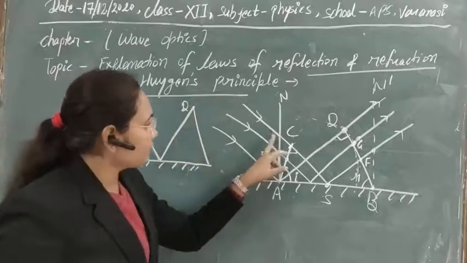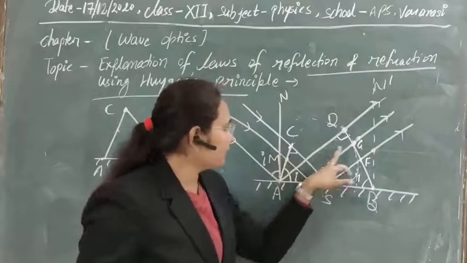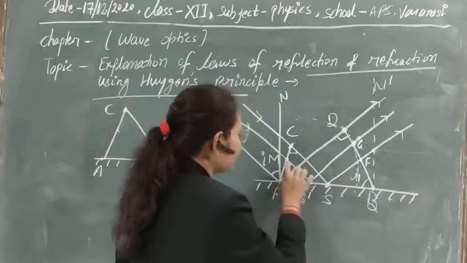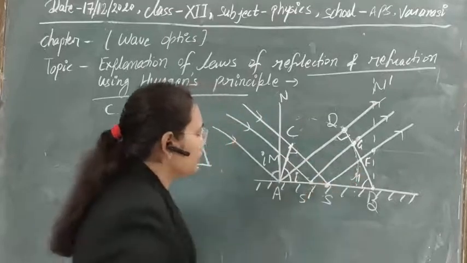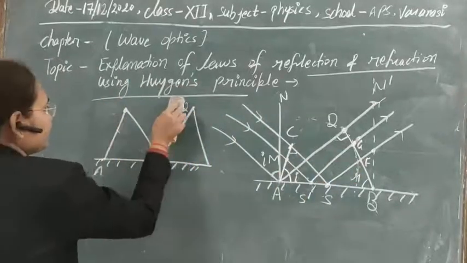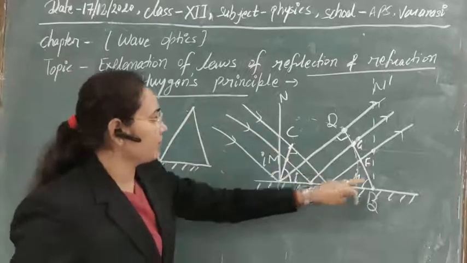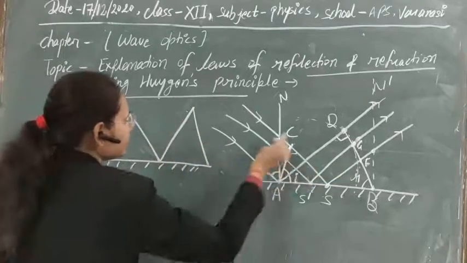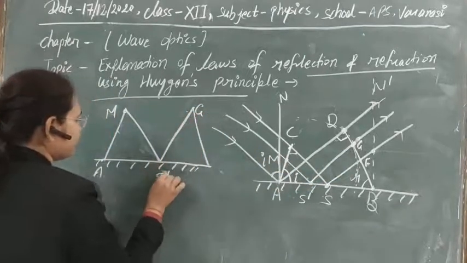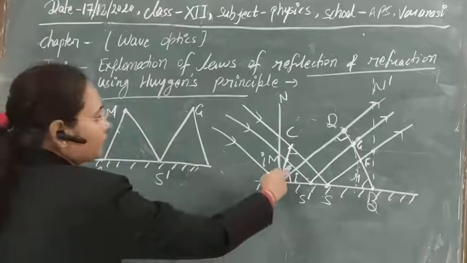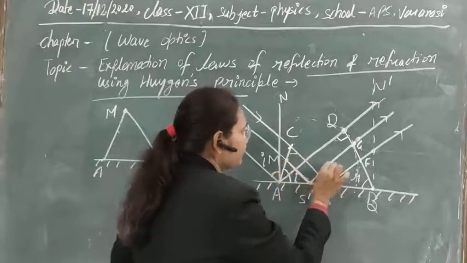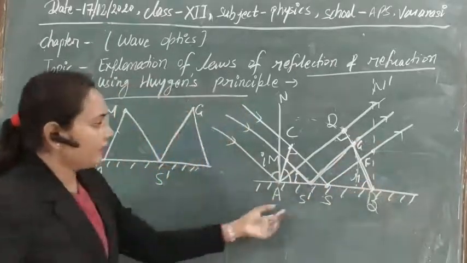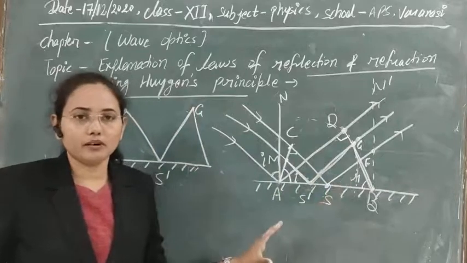And actually we have to take the same single secondary wave. Let's take it. This is M2. Suppose this is S dash. M2 goes to S dash and S dash to C. So let's see this one. Because for this one we have to take this point. So don't take that. This is M and this is C. This is S dash. So this is the figure that we have got from here. This is an incident wave and this is the reflected part of this, and this we have taken from this geometry. And with the help of that we can prove easily what is the law of reflection here.